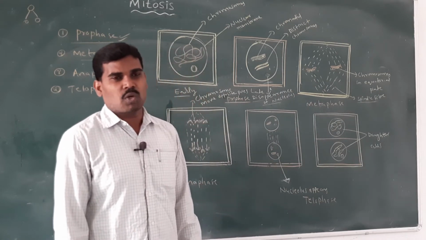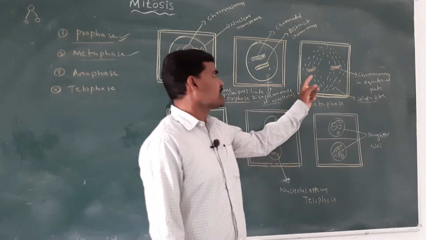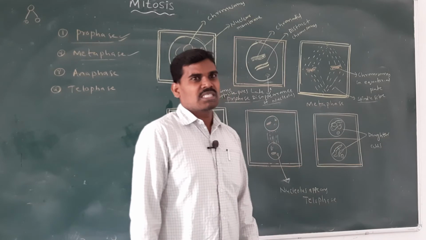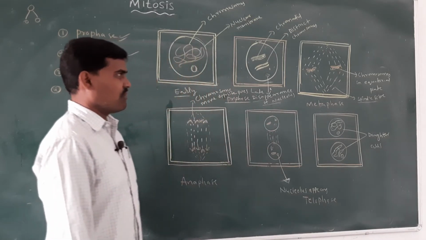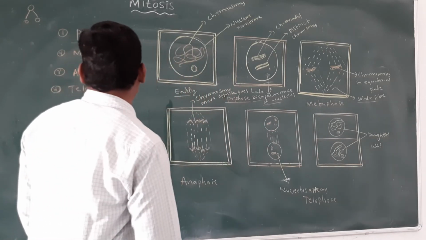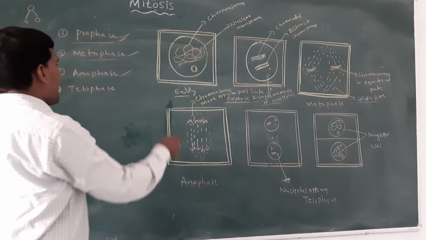The chromosomes are located on the equatorial plate, attached by their centromeres. This is the metaphase. The next, third stage is the anaphase.